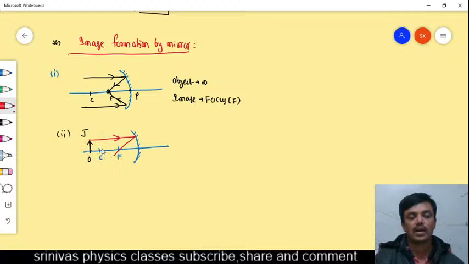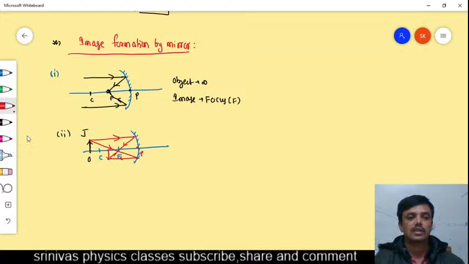And one more light ray you take, either passing through the focus or incident at the pole. Then the reflected light rays will meet at a point like this. For example, if I take the ray through the focus, after the reflection it will come back parallelly, you know the rules. Then they meet at a point, and that means the image forms here.